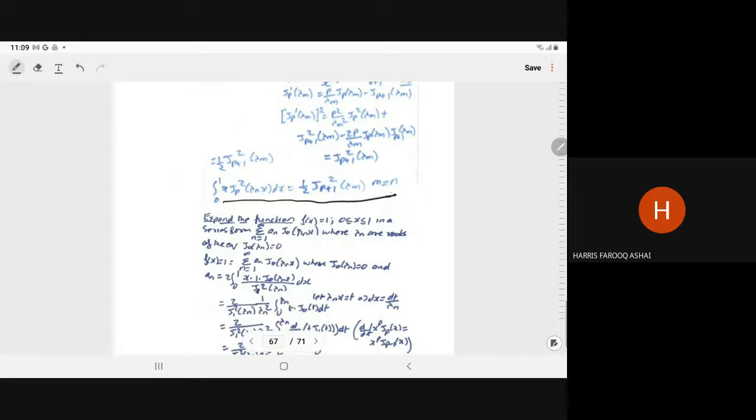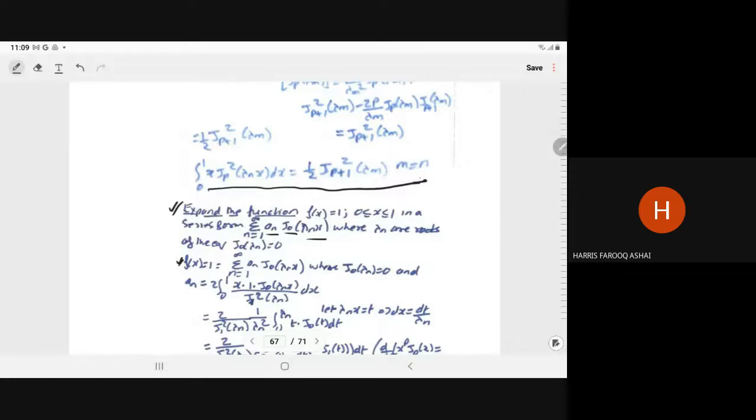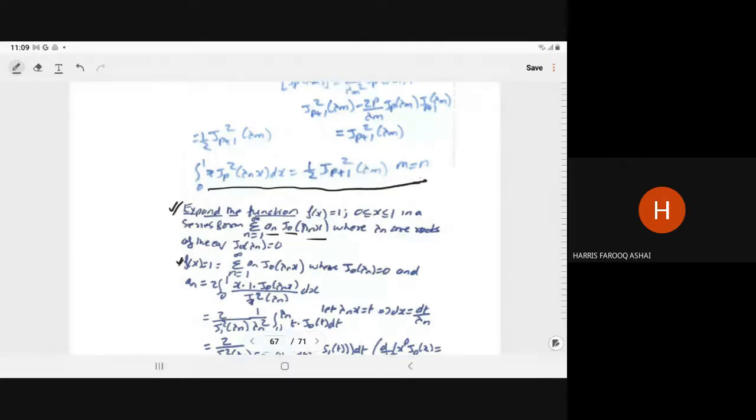Now, as I have told you, we can express any function in terms of the Bessel series. So, for example, here we have to expand the function f(x) equal to 1, x between 0 to 1, in a series of the form an into J naught of lambda n x, where lambda n is a root of J naught lambda n equal to 0. Here f(x) is given to you as 1, so we write summation n equal to 1 to infinity an J naught lambda n x, because lambda n is the root of J naught x.